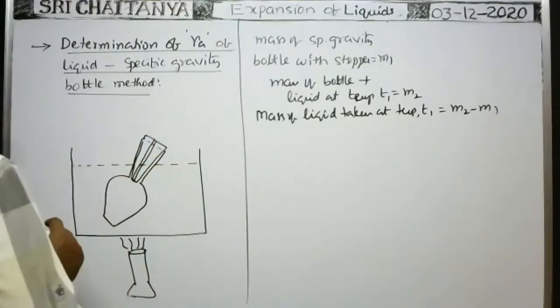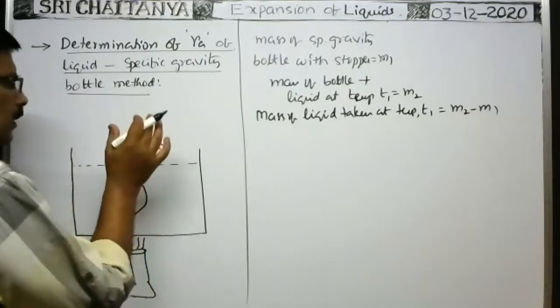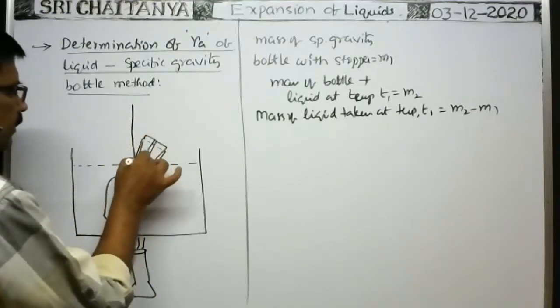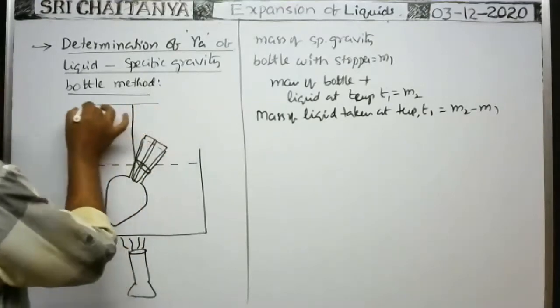Okay. So here the bottle is suspended by means of a thread like this with a retort stand.